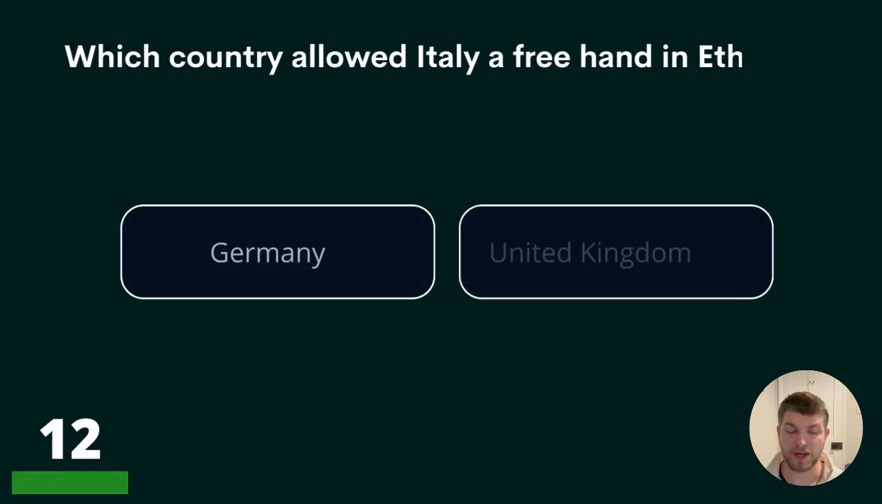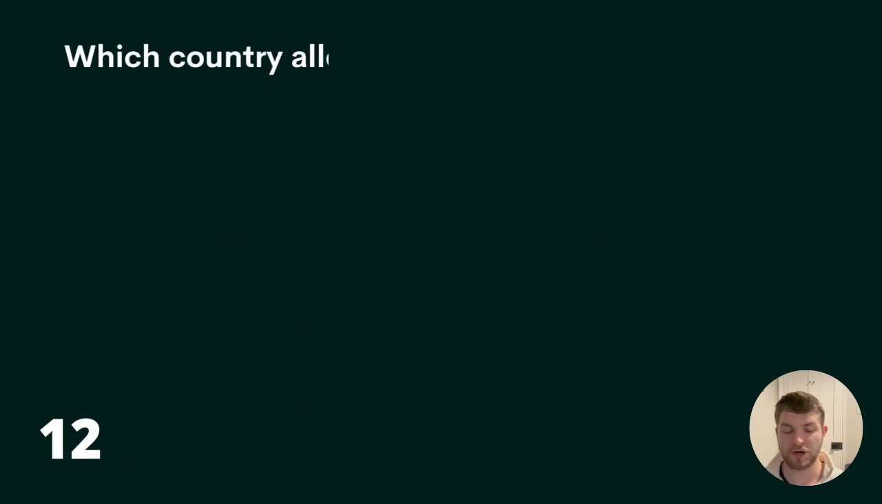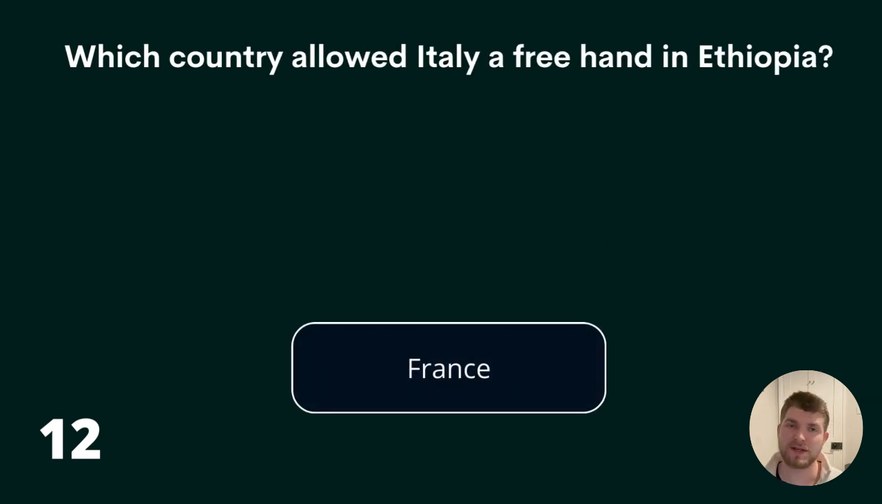Question 12. Which country allowed Italy a free hand in Ethiopia? Germany, United Kingdom, or is the answer France? The correct answer to question 12 is France.